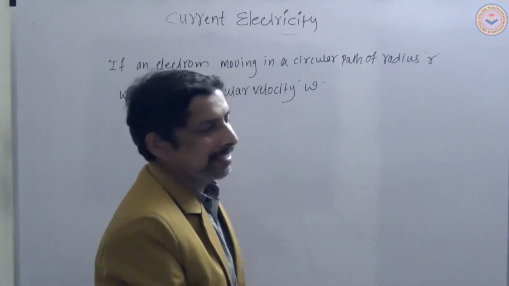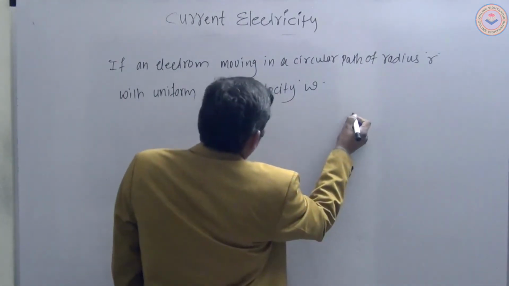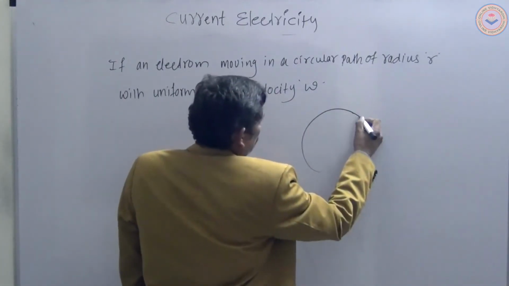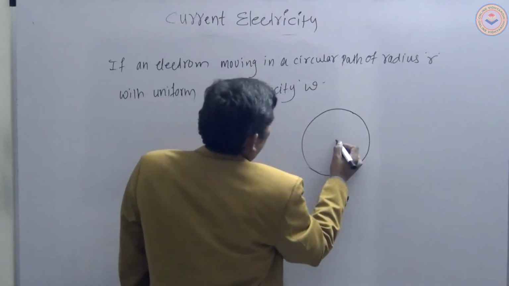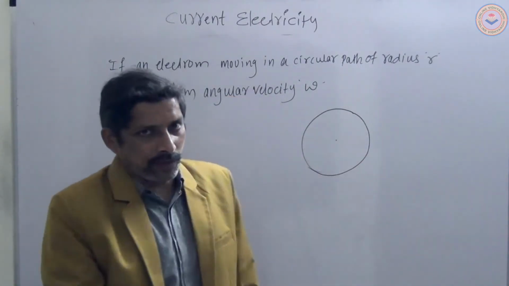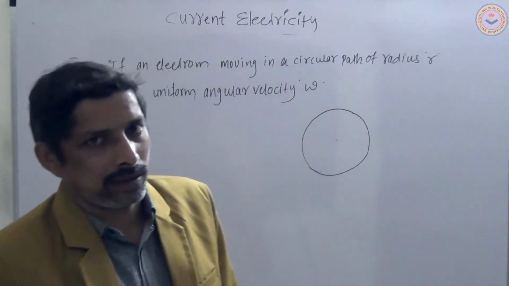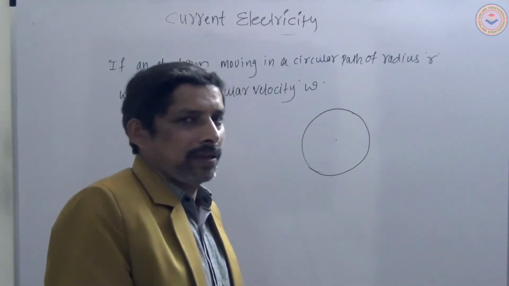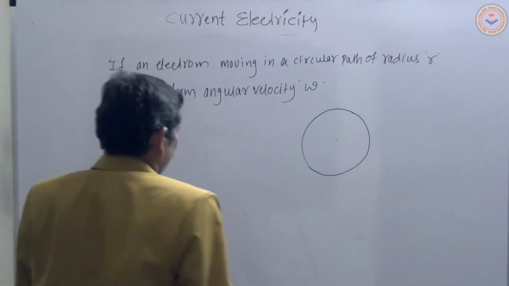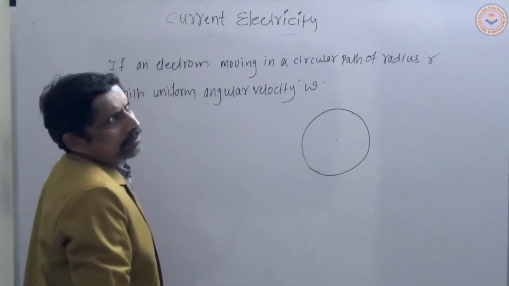Okay? The diagram. Everybody look at the board. Don't be nervous, it is a very easy concept.